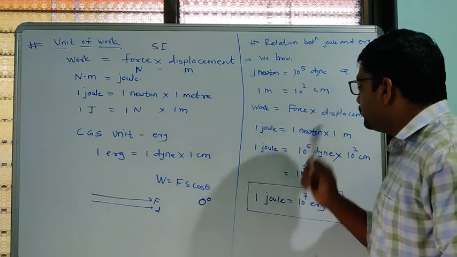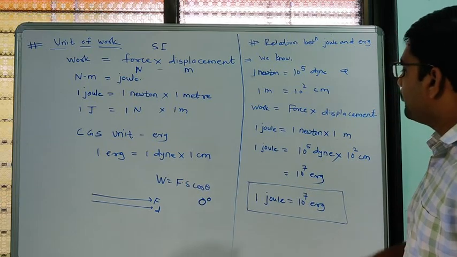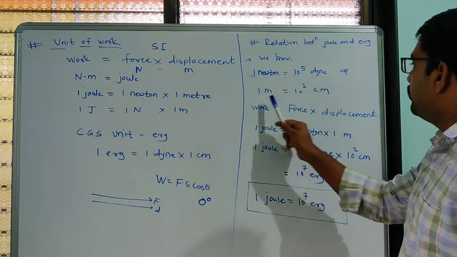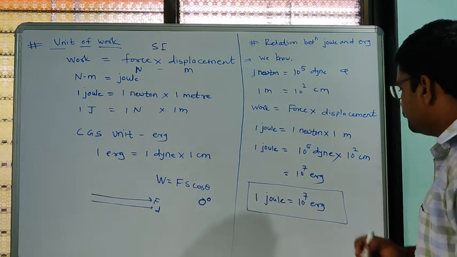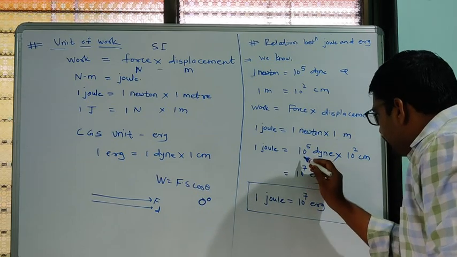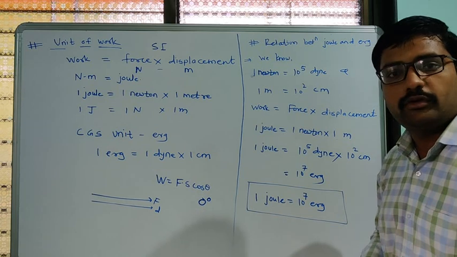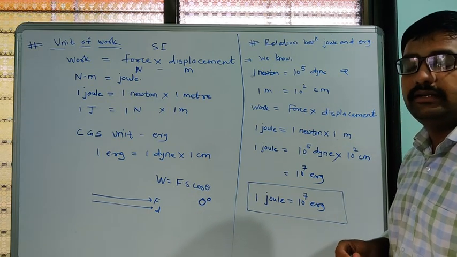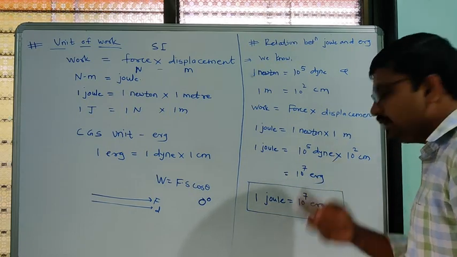So 1 joule is equal to 1 Newton into 1 meter, which is 10 raised to 5 dyne and 10 raised to 2 centimeter. So it will be 10 raised to 5 into 10 raised to 2, which is 10 raised to 7, because in multiplication, according to the rule of indices, the powers get added. So here 10 raised to 7 erg.